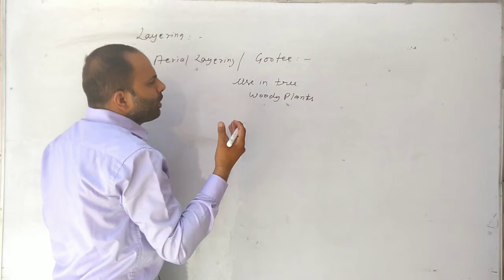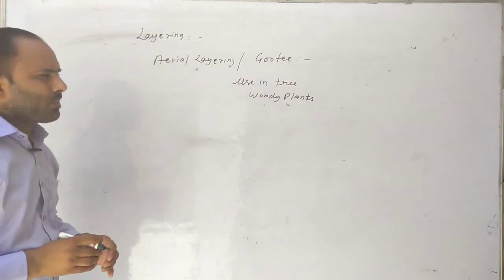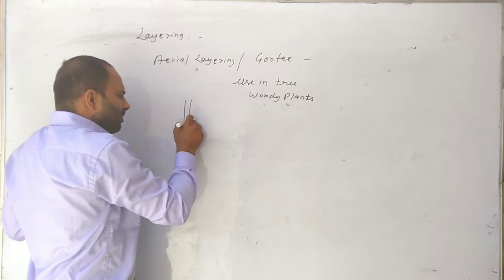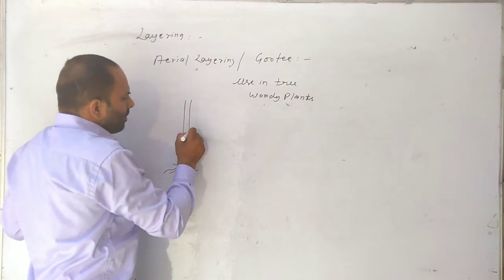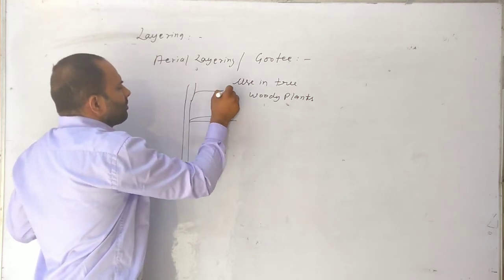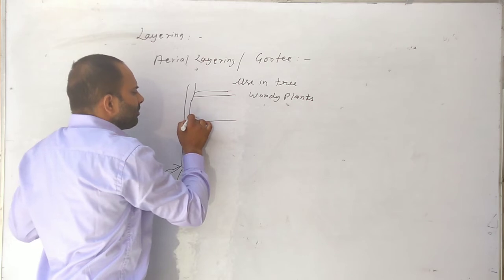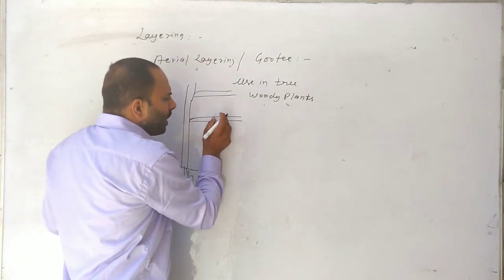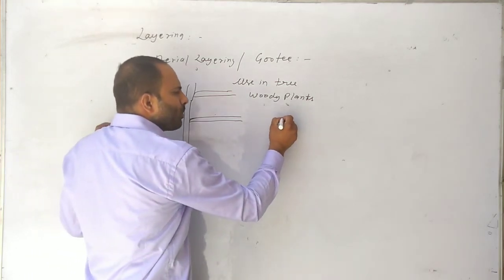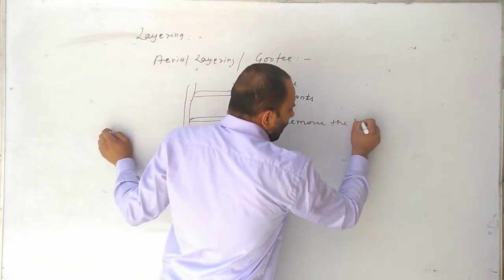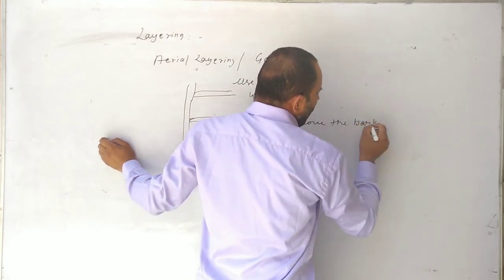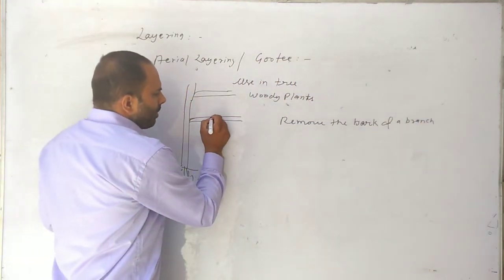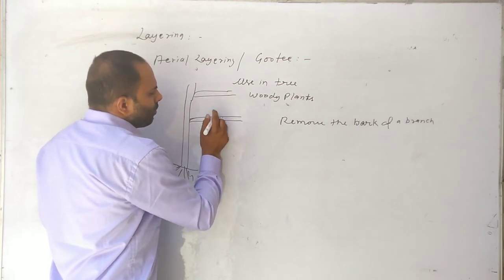In aerial layering or gutti, we remove the bark of the woody branch. Bark is removed from here.